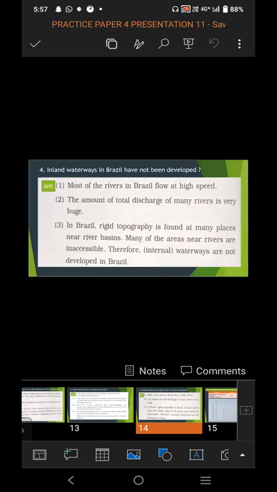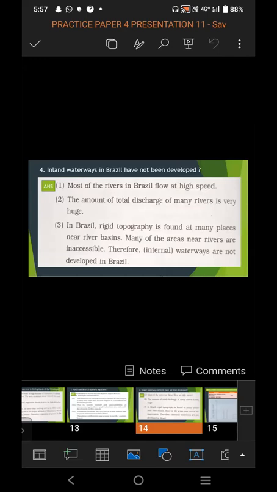So the fourth question asked is: inland waterways in Brazil have not been developed. Most of the rivers in Brazil flow at high speed. The amount of total discharge of many rivers is very huge. In Brazil, rigid topography is found at many places near river basins. Many of the areas near rivers are inaccessible. Therefore, waterways are not developed in Brazil.